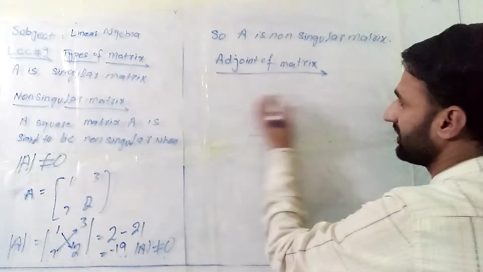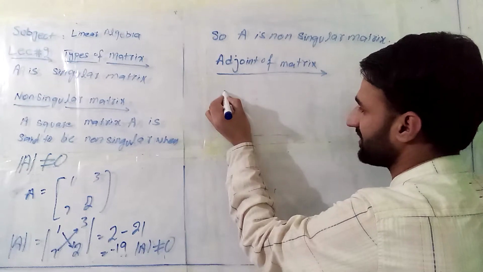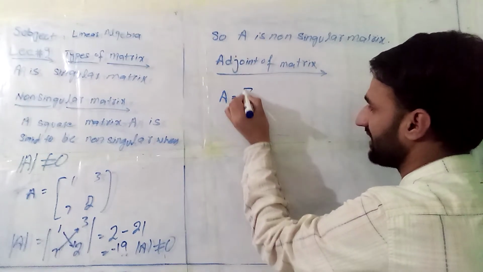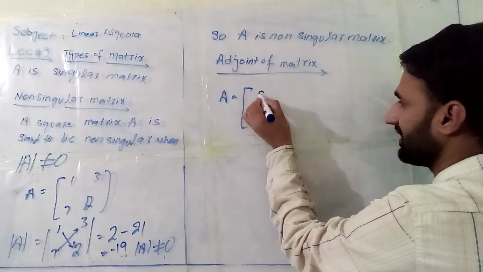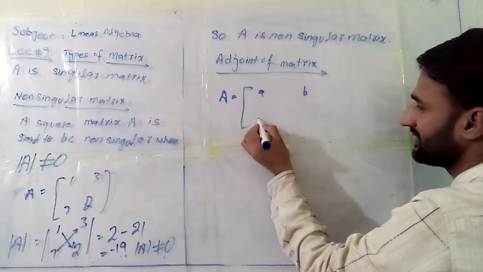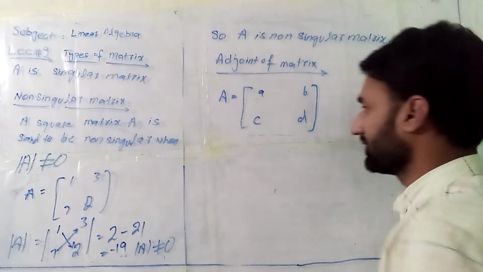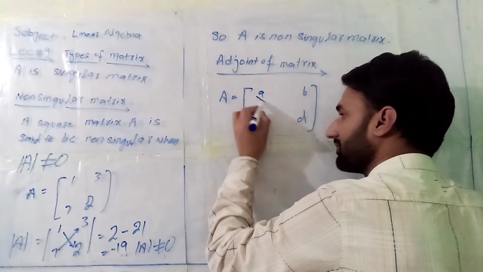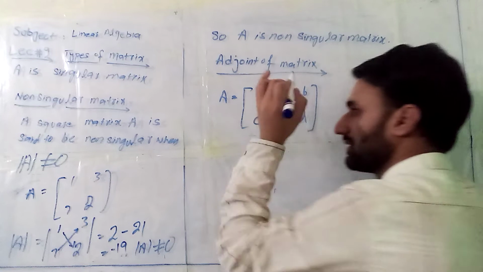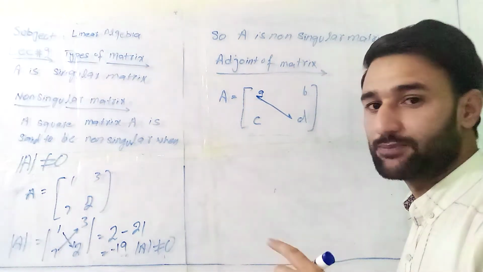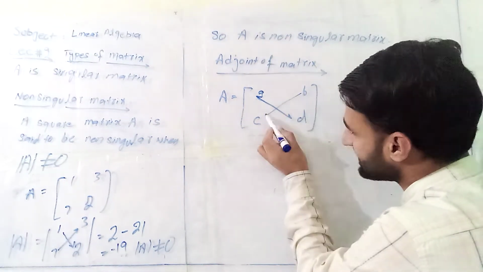For example, I have a matrix like this, A, B, C and D. But remember one thing, you interchange the places of the elements of the principal diagonal, and here you will change the sign.